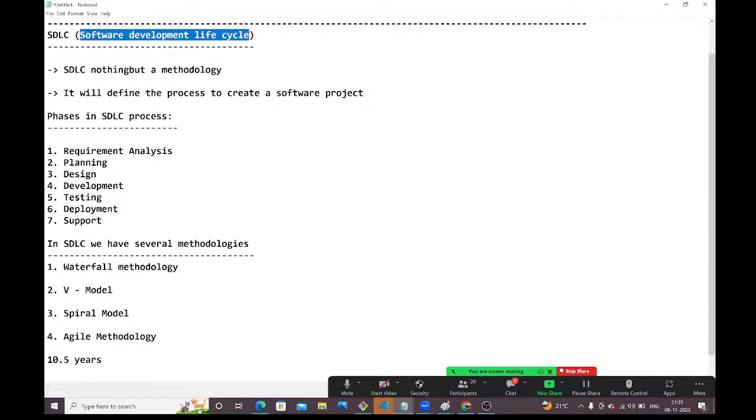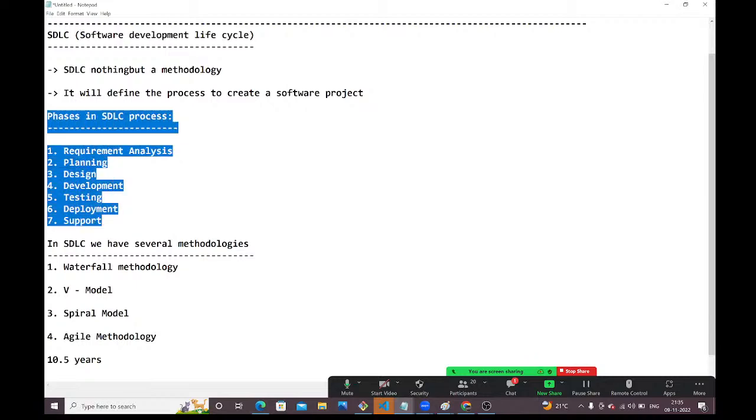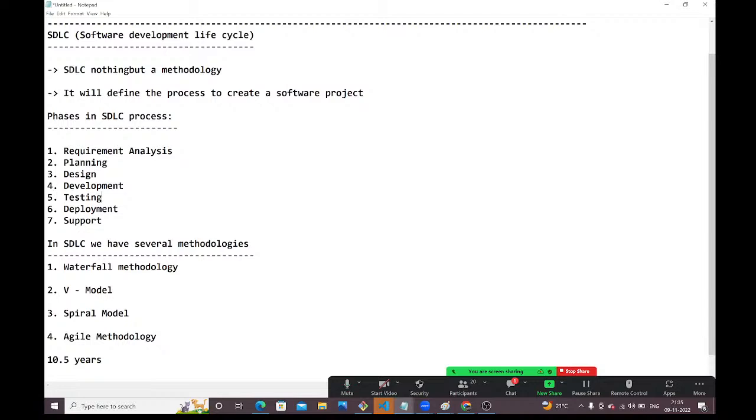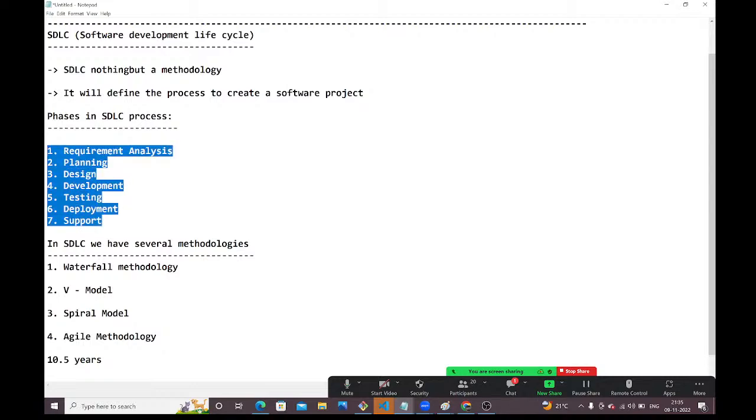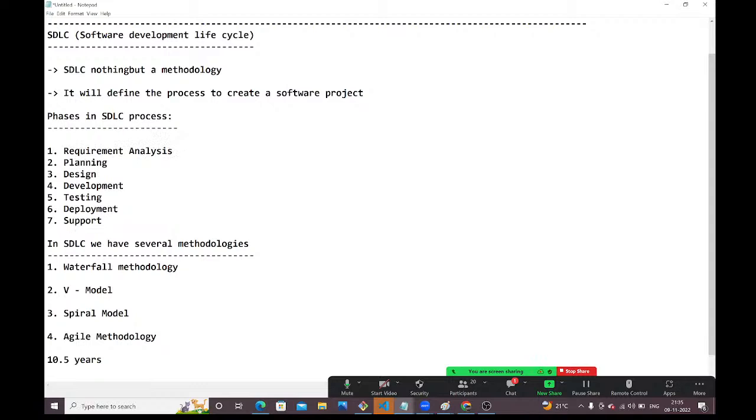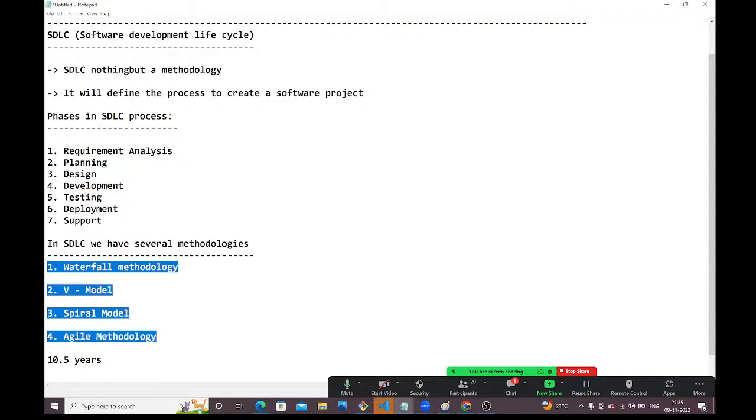Several phases are available in SDLC: requirement analysis, planning, design, development, testing, deployment, and support. These are the different phases we have in SDLC. In SDLC, several methodologies are available: waterfall methodology, V model, spiral model, agile methodology, like that.